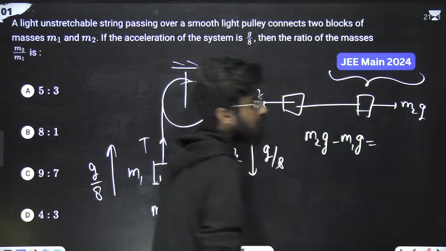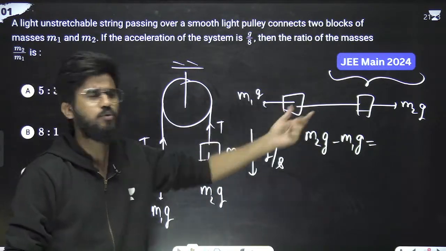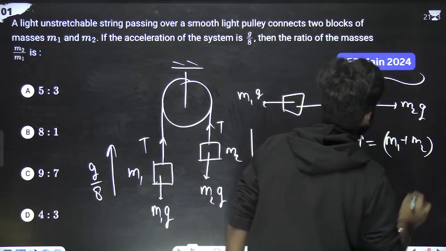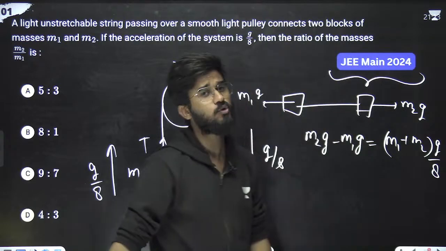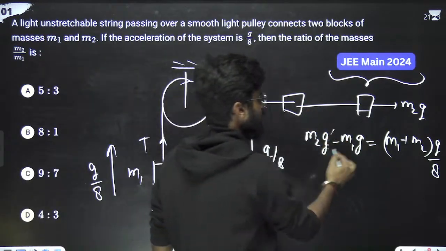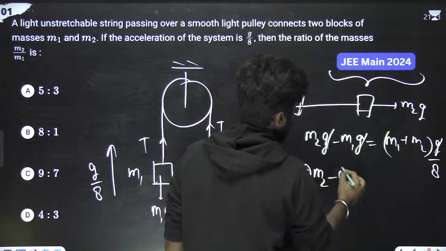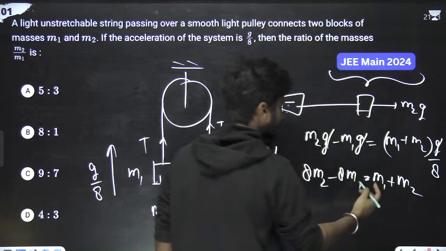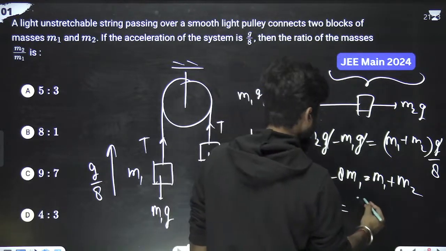That is equal to the total mass into acceleration. Total mass is M1 plus M2, and acceleration is g by 8. Just one equation. You don't have to make two equations and then solve them. Just make one equation, it will be easier for you. G got cancelled, 8 comes to this side. So 8m2 minus 8m1 equals m1 plus m2. So it will be 9m1 equals 7m2.